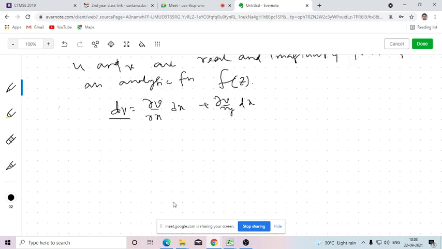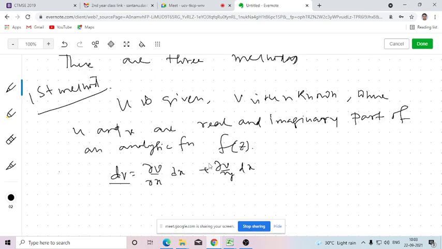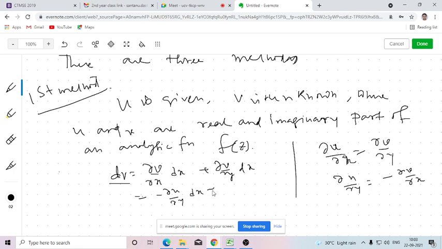Okay. Here del v del x and del v del y we can't find out because v is unknown. So from where can we find them? It is not possible. But it is given that the function f(z) is analytic, so v and u will satisfy the Cauchy-Riemann equations. That means del u del x equals del v del y, and del u del y equals minus del v del x. So del v del x will be equal to minus del u del y, giving minus del u del y dx, and del v del y equals del u del x, giving del u del x dy.